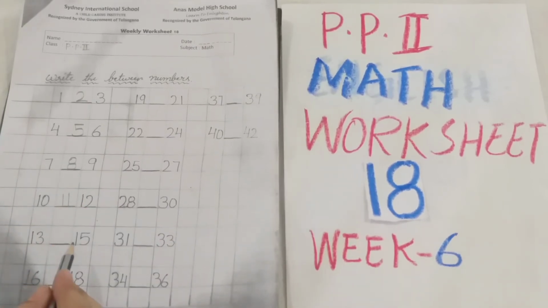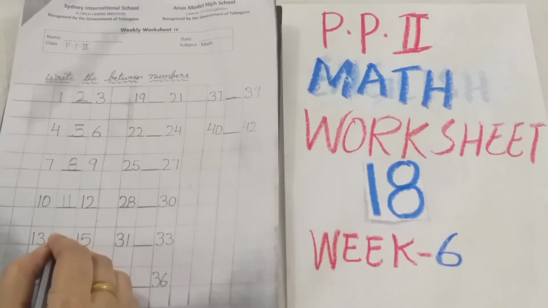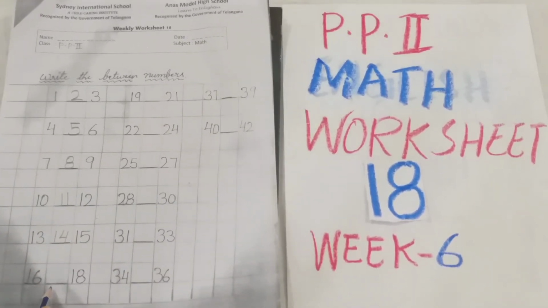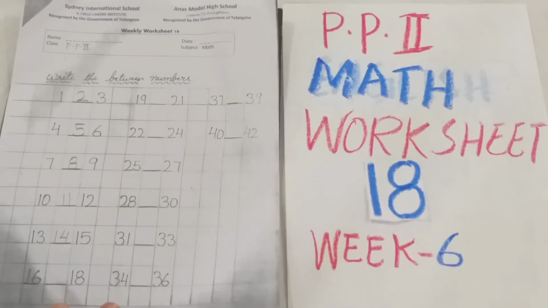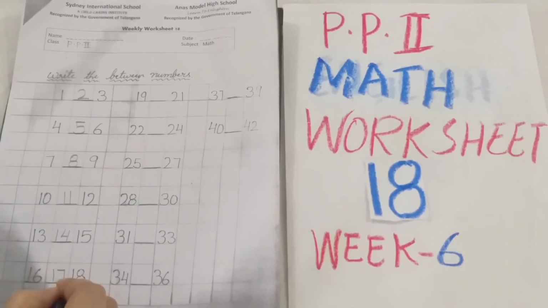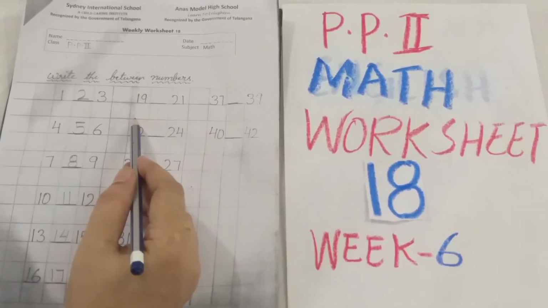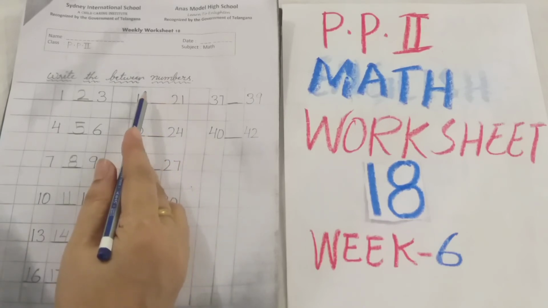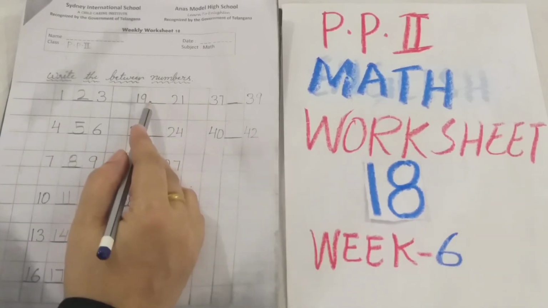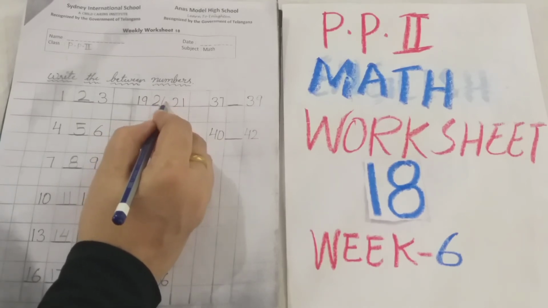Now 13-15. So in the dash, which number you have to write? 14. Here 16-18. So what you have to write? 17 is the correct number. Now again here 19-21. So before 21 and after 19. Which number is correct? That you have to write here in the dash. So correct number is 20.